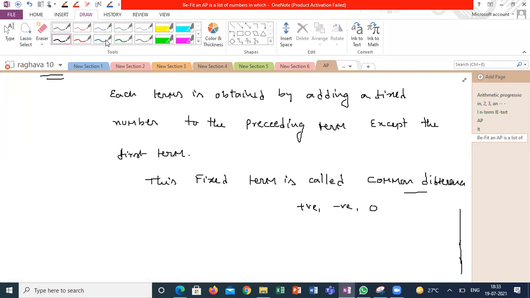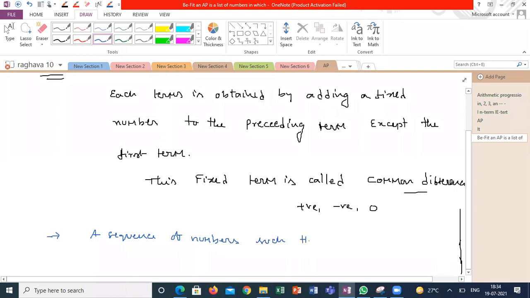I can say like this. Students, please use your English skills to explain this one. A sequence of numbers, that's the reason I'm calling it a series or a sequence. A sequence of numbers such that, what is the condition? The difference between the consecutive terms is constant.